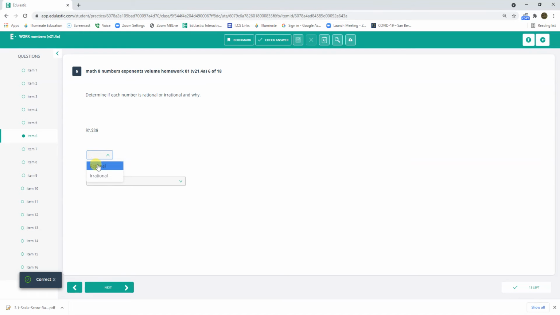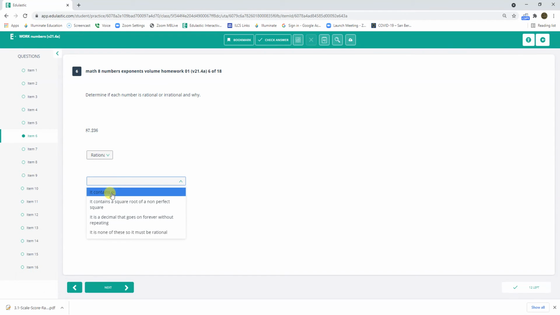All right, what is this? This is rational. It contains pi? No. It contains the square root of a non-perfect square? No. It's a decimal that goes on forever without repeating? No. It terminates. It's none of these, so it must be rational.